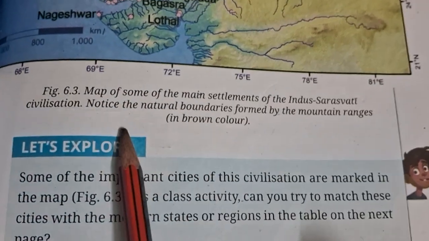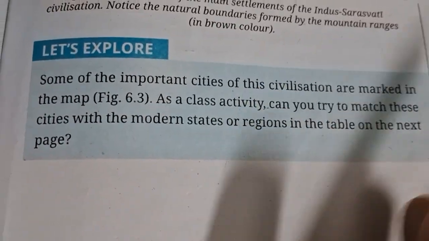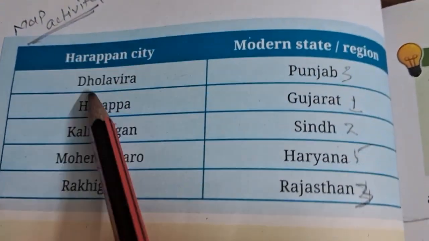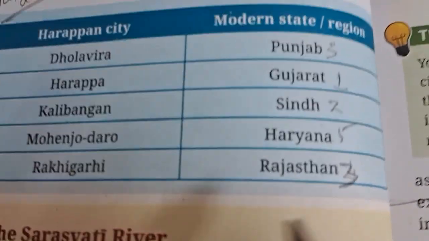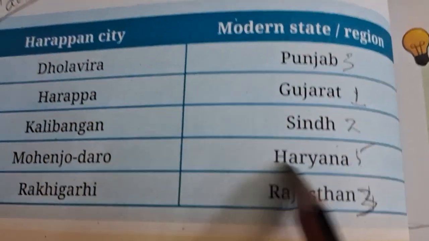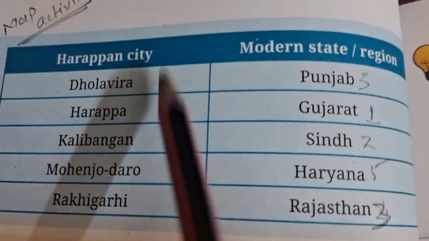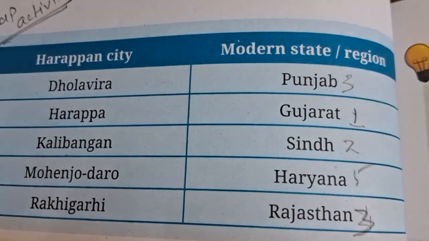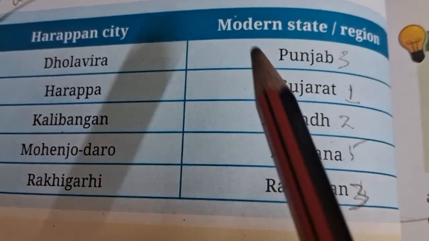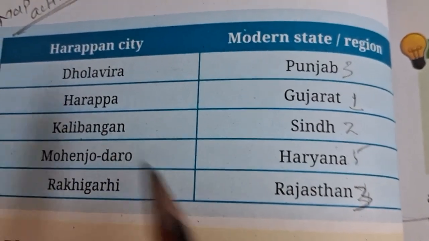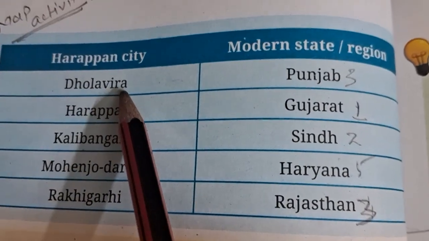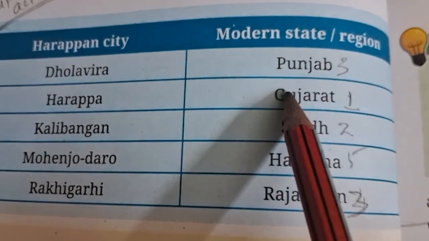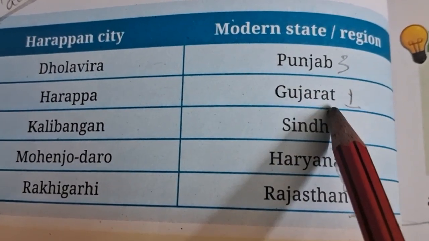Okay, so now come to the next paragraph. Okay, turn the page. Yes, here is the matching exercise. Yes, you can complete it. I already did this for you, so you can see that these are the Harappan cities and these are the modern states. You are very well aware of these modern names, so you can match the names. Dholavira, yes, current time in Gujarat.